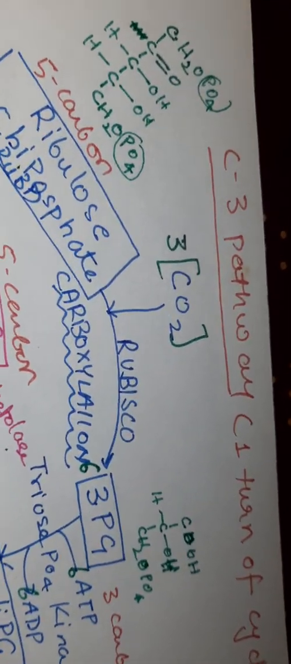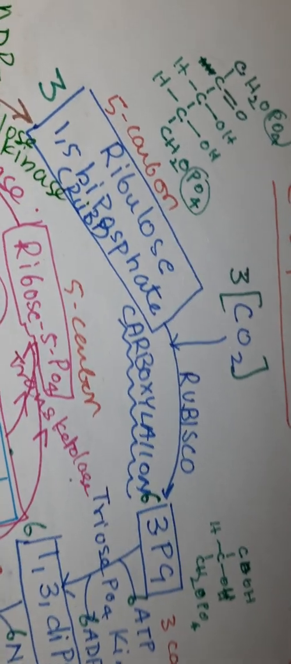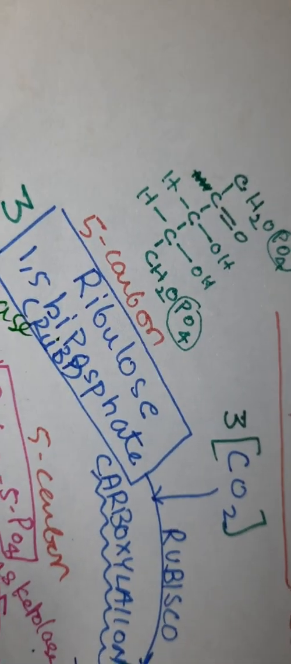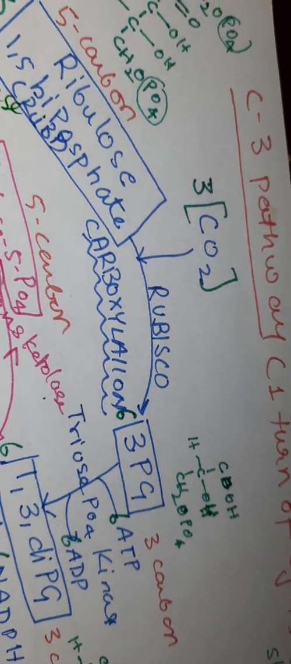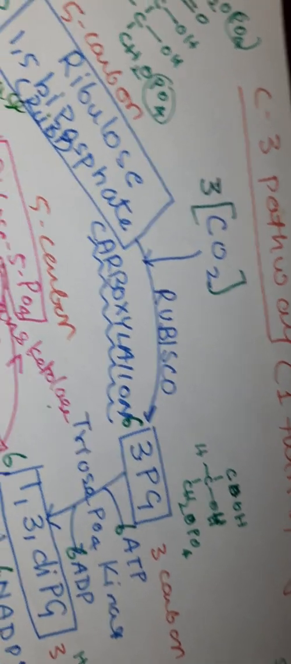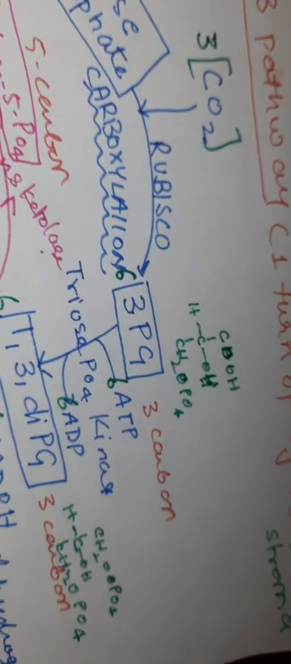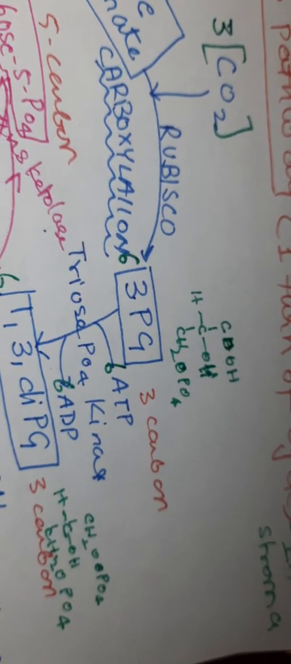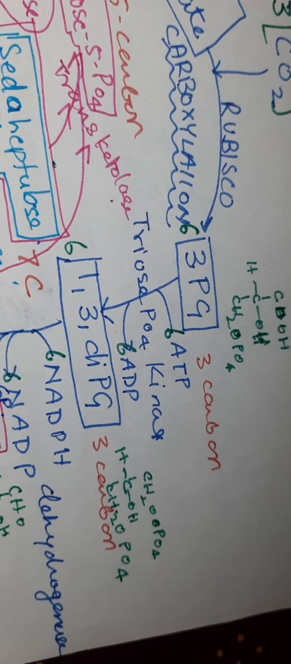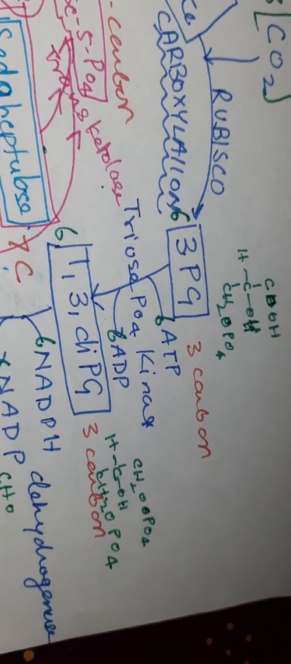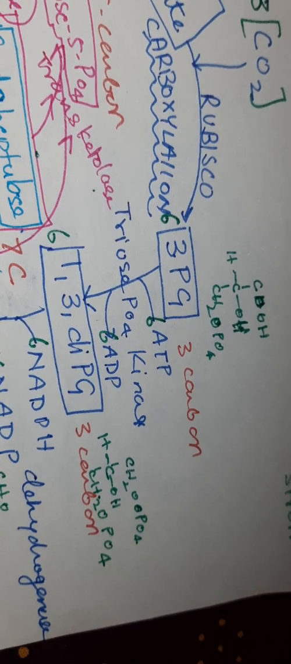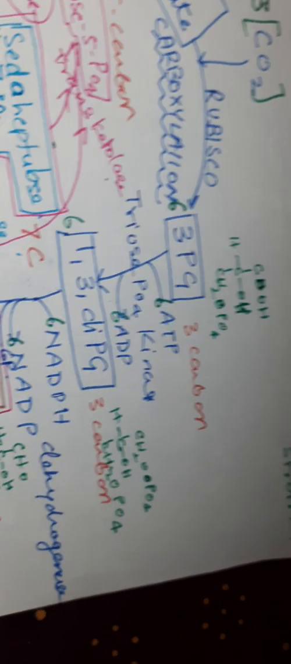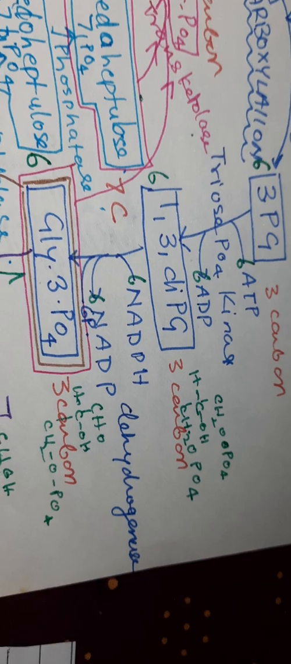You can see carbon dioxide here and this is accepted by ribulose 1,5 phosphate. So the enzyme Rubisco, or RUBP carboxylase, converts this into 3-phosphoglycerate. Further, the 3-phosphoglycerate is converted into 1,3-diphosphoglycerate by the enzyme kinase. So it requires ATP. Now these ATP were synthesized during the light reaction, during the photophosphorylation.